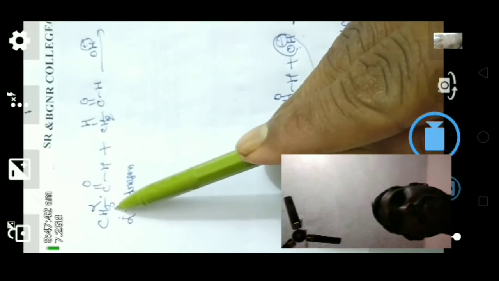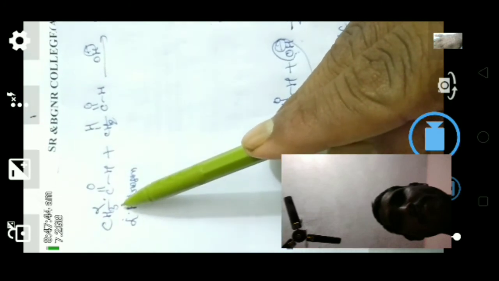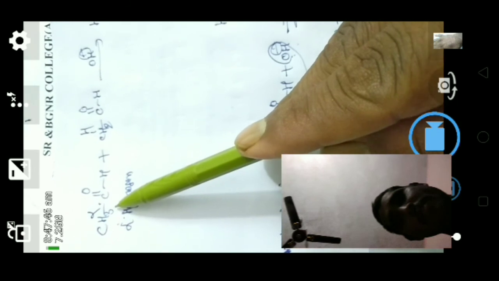Now we'll see the general reaction. This is the alpha position, and these hydrogens are alpha hydrogens. Two molecules of aldehydes having at least one alpha hydrogen, when reacted with alkali, give aldol product, and by losing one water molecule give alpha beta unsaturated carbonyl compounds. Crotonaldehyde is obtained here finally.